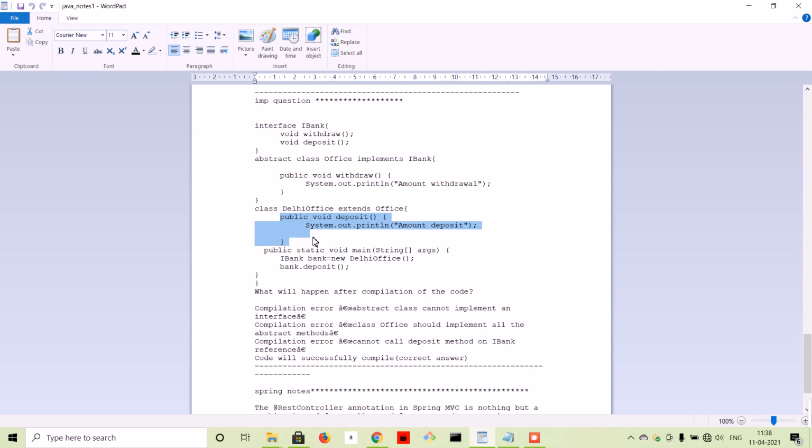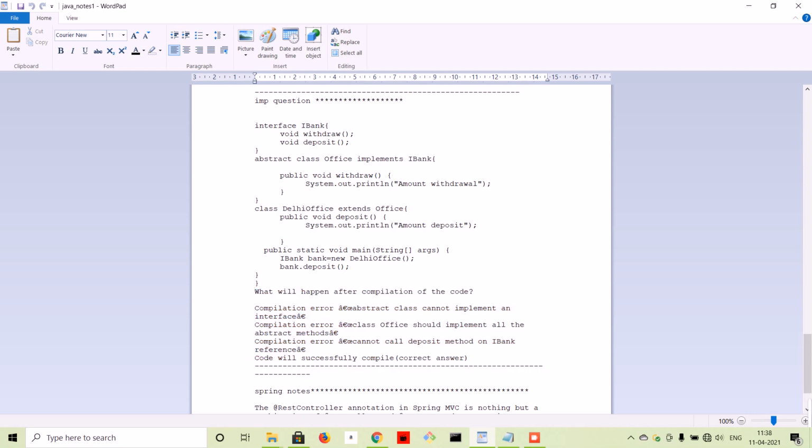So the error will be something like, okay, this is a concrete class, and one abstract method is still not implemented by this. So what will be the option for this? I have just attached the options, and the concepts you actually got from here.